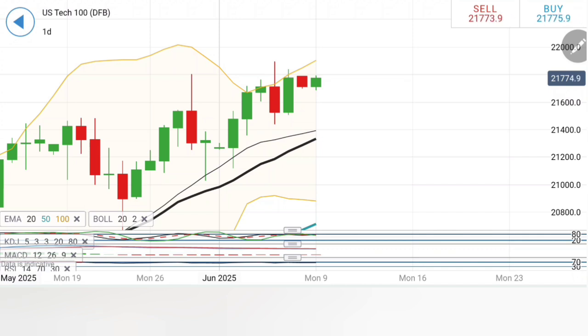Now, on the upside, the buying entry is pretty clear in between 21,800, 840 for US 100, till 840.